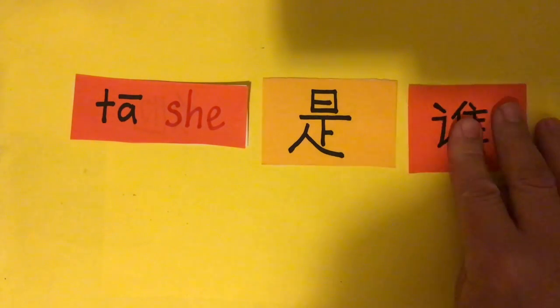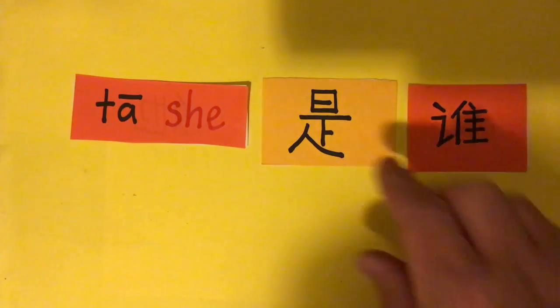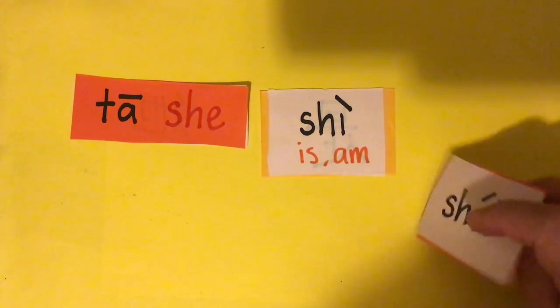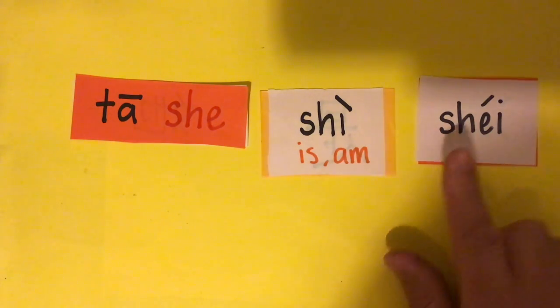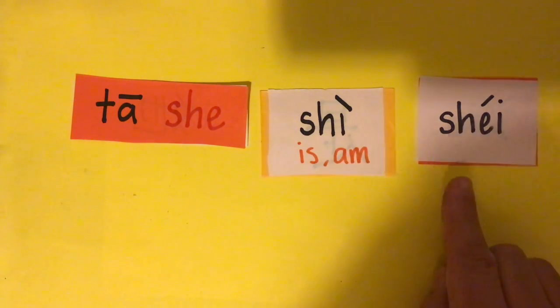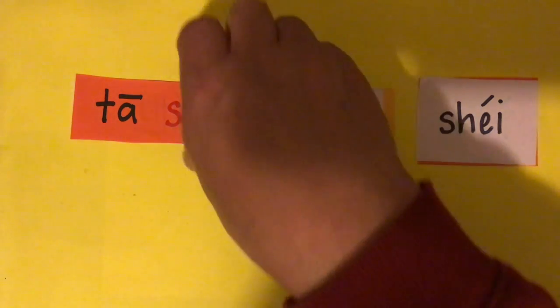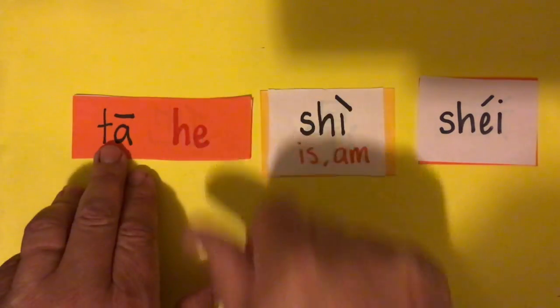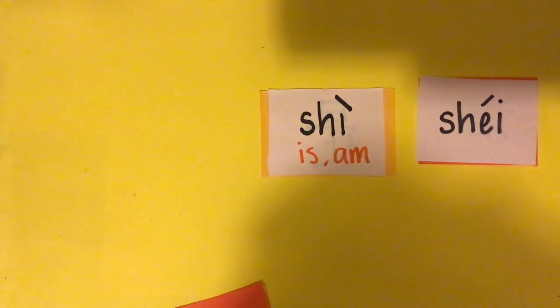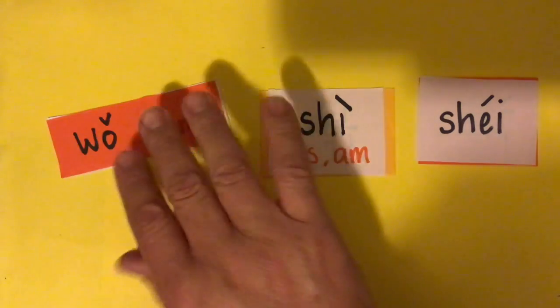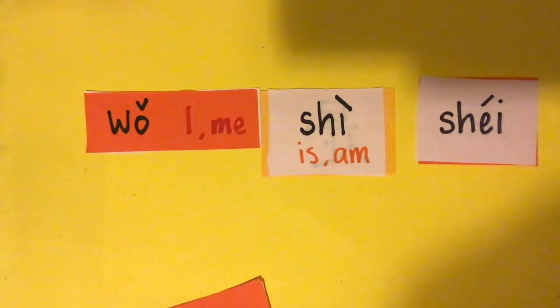Here are two other words that we did last week. We've got 是 and 谁. So 她是谁. I'll just show you what they are. 是 means is or am. 谁, I haven't read that one, but that means who. So this is a question word. 她是谁, who is she? In the same way, you could say 他是谁, who is he? Or if you were a bit confused about yourself, you could say 我是谁, who am I?